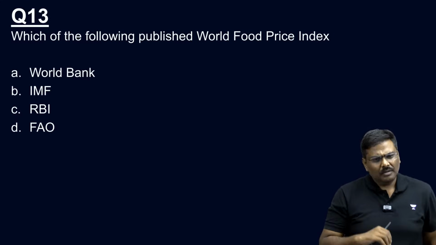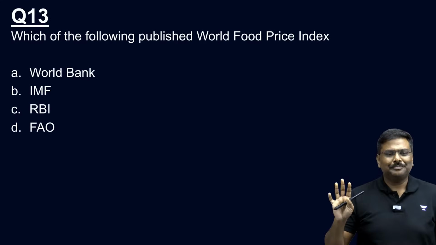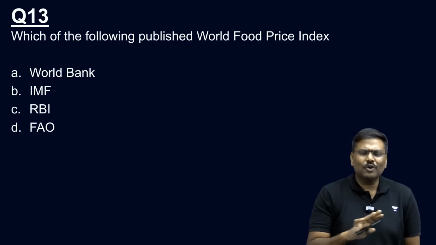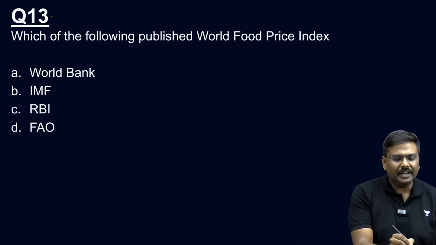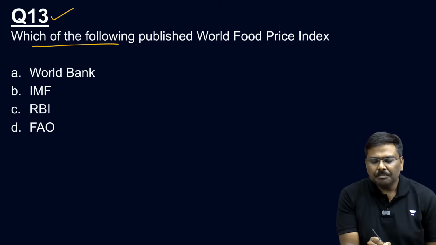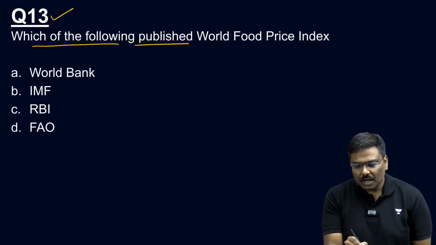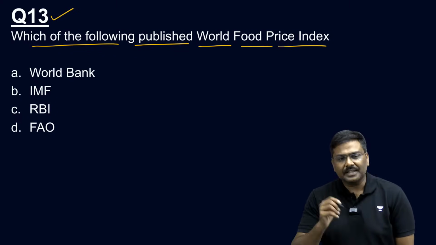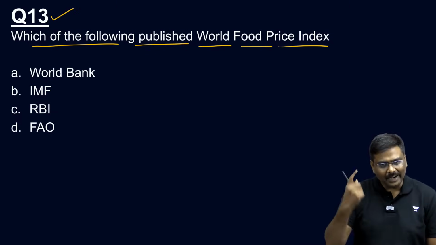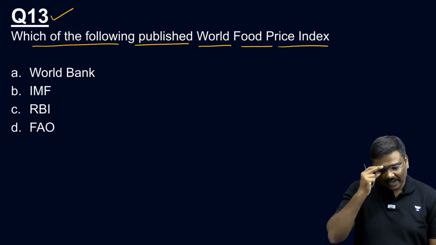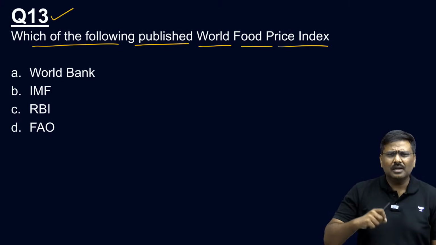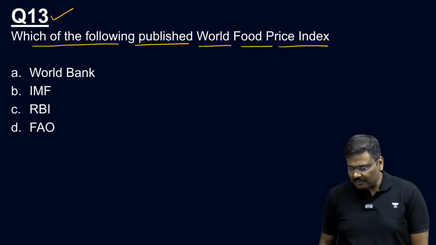Question number 13. Very simple, straightforward. There should not be any doubt regarding this. Which of the following publishes the World Food Price Index? Start now. Finish it quickly. It's not difficult. It's a very, very straightforward, simple question. And again, this is there in the current affairs. That's the reason.